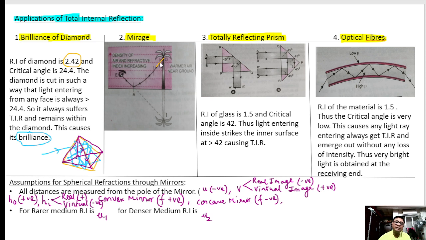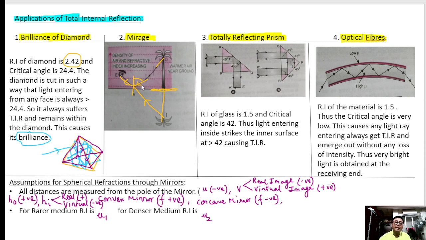The light keeps on suffering refraction till it strikes at an angle more than the critical angle, so it will reflect back. And when a person sees this, he feels that the light is coming from here. So he sees the reflection of this tree and feels that there is some water here. So this is called mirage.